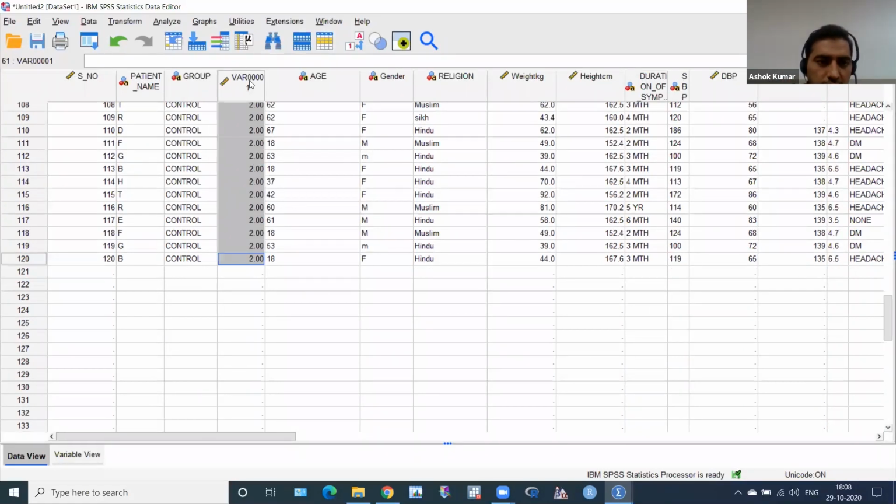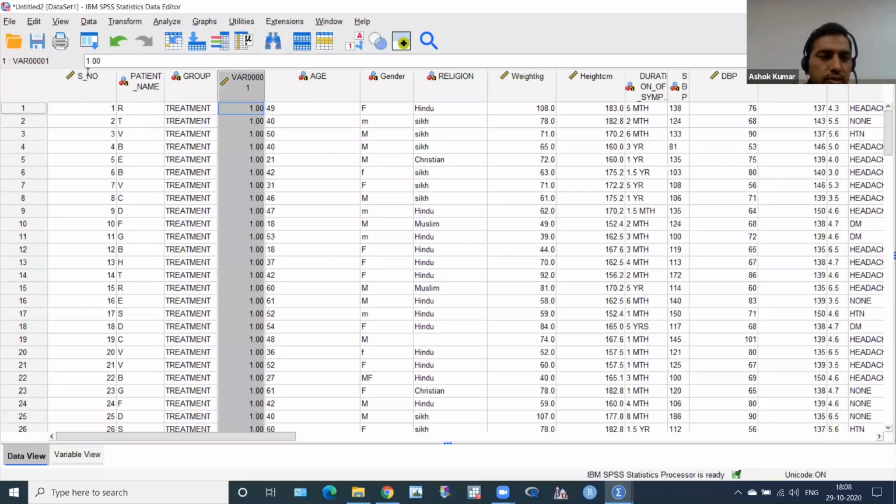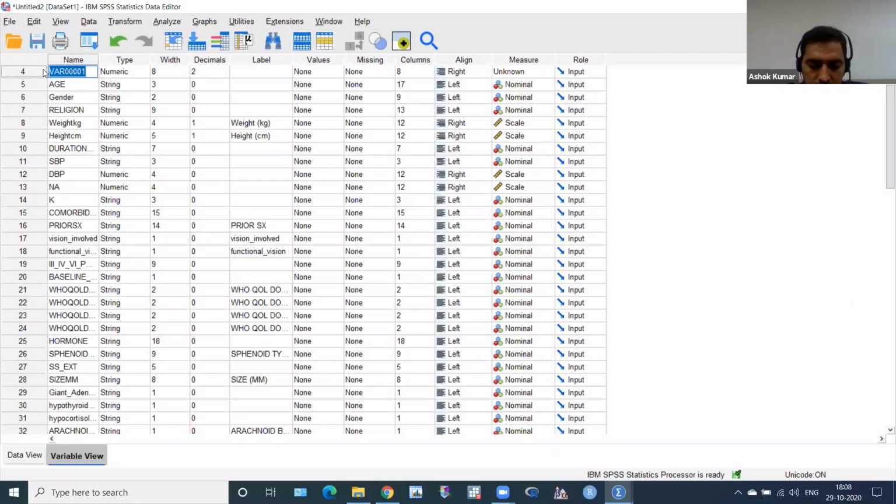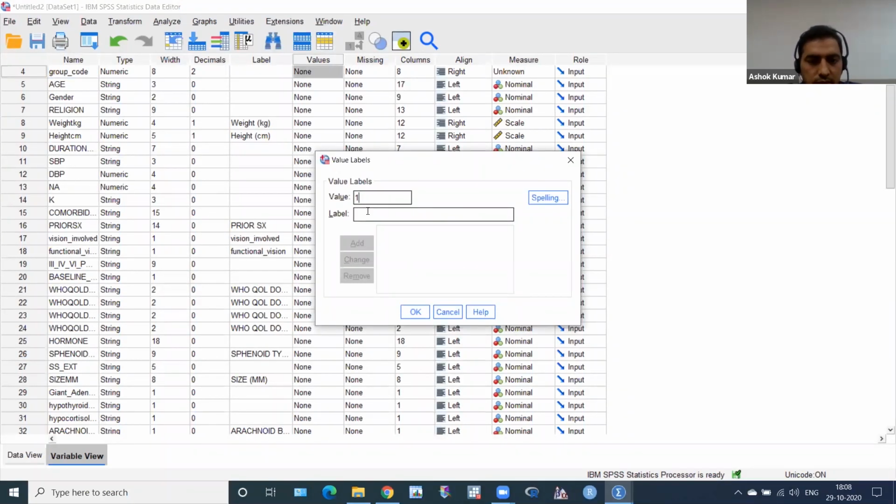I want to give this a name and decode. So I have to double click here. Okay, group code. And then for value, I want to give 1 for treatment, so treat, and 2 for control. Okay, very good. And click on add value label. I think you are familiar with this. You have to click add, and then this OK button. This is the value label and then OK button.